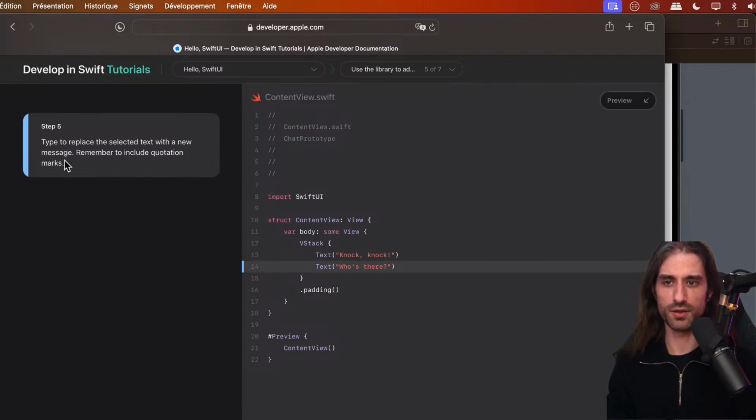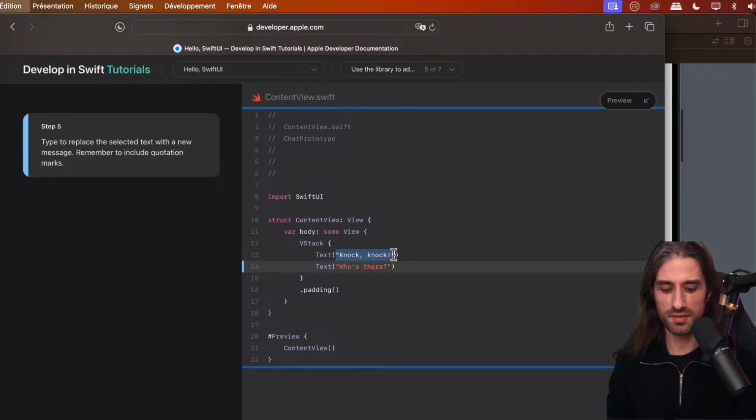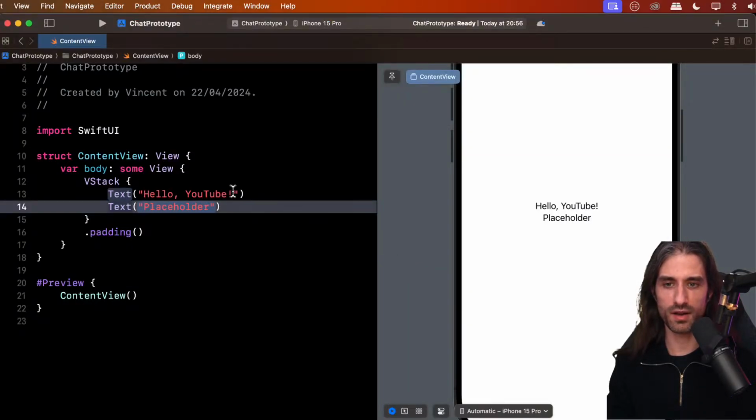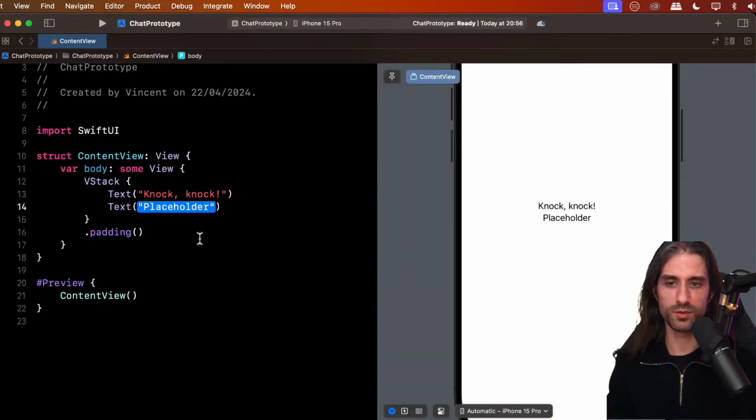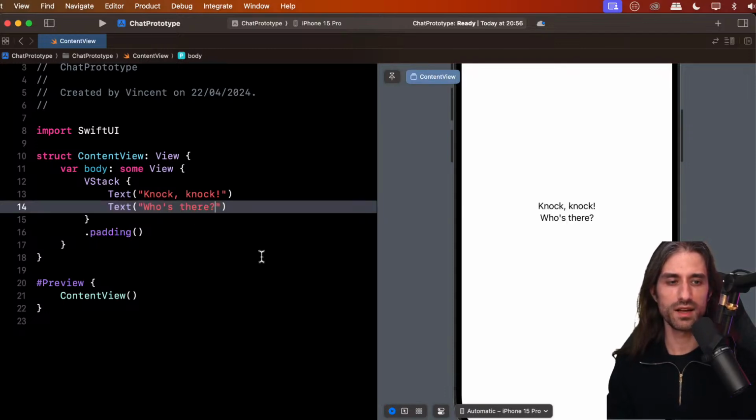And so we have this placeholder, and we're going to replace it with this text message. So actually, I'm going to do the same thing so that we have the same content. Here it was knock knock, and then the other one is who's there. So here we have a placeholder, so we can double click on it, and we can replace the content with this who's there string. And you can see it's being displayed in the preview.